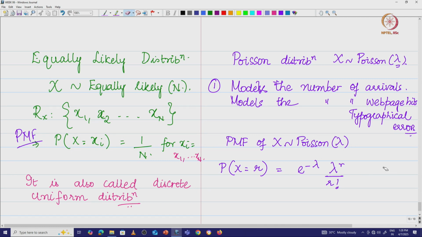Since it is the number of arrivals, it is countable, so r is equal to 0, 1, 2, etc., up to infinity, where lambda is the average arrival rate, which is greater than 0.